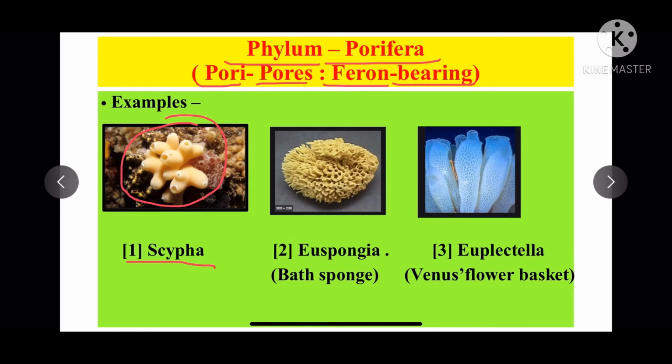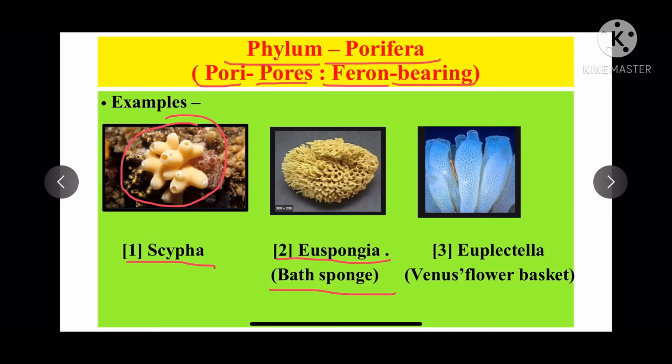This Scypha is also called Sycon. This Sycon has a finger-like body shape. In the picture you can see that this Scypha has a finger-like structure. The second example is Euspongia, which is also called a bath sponge.